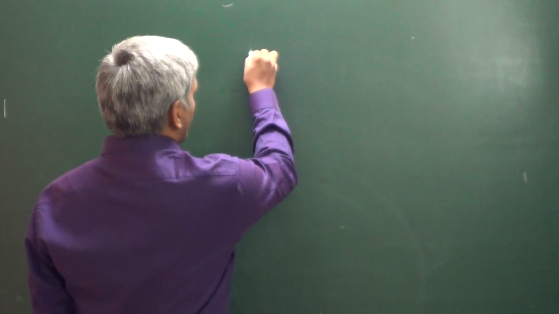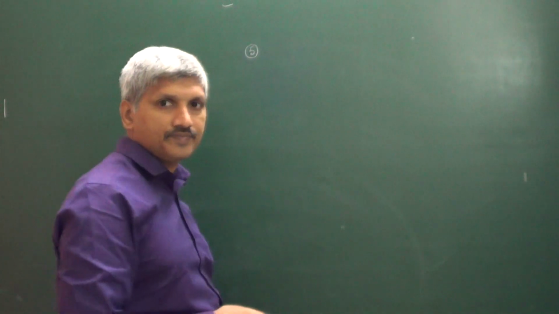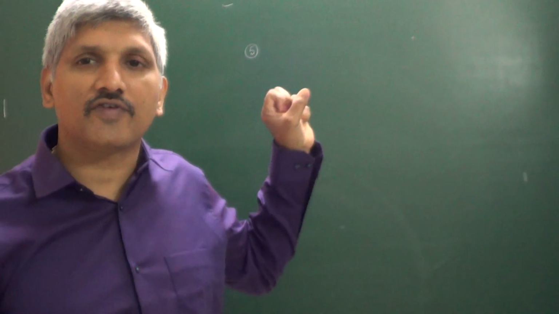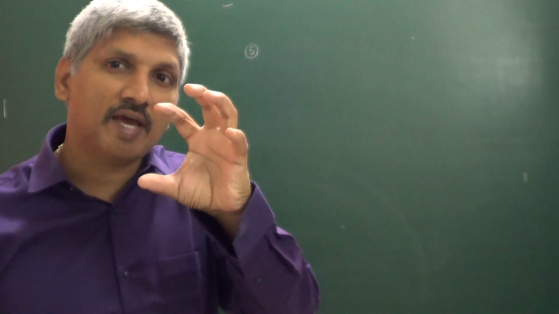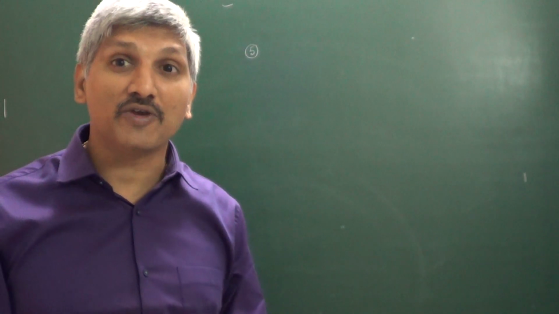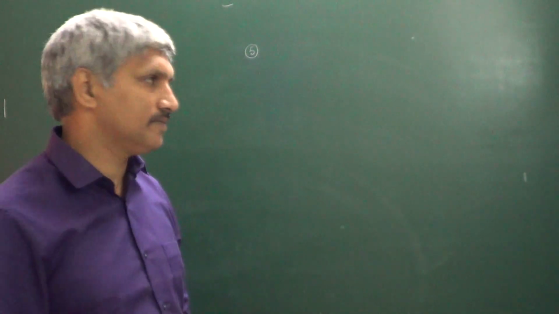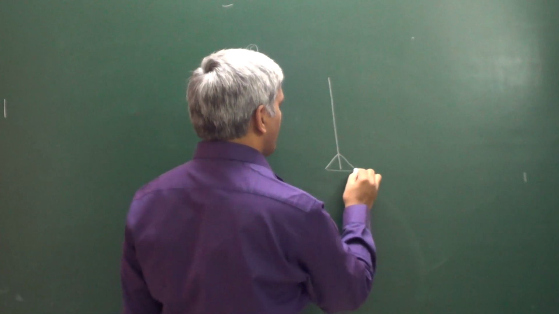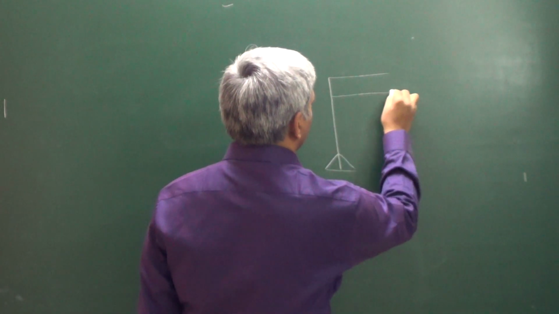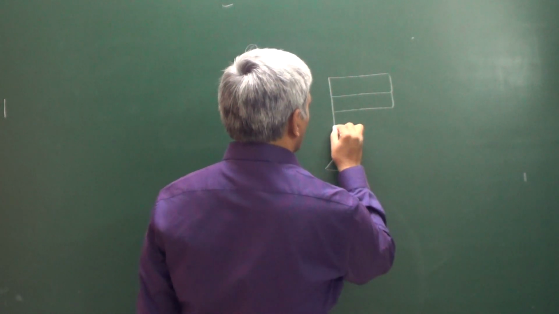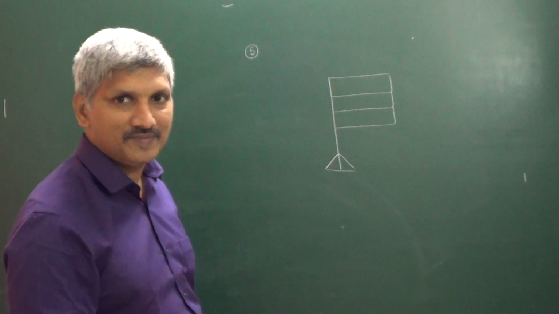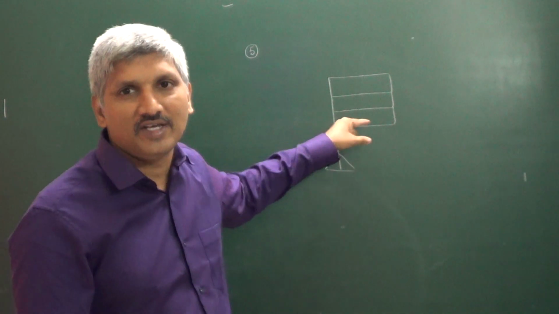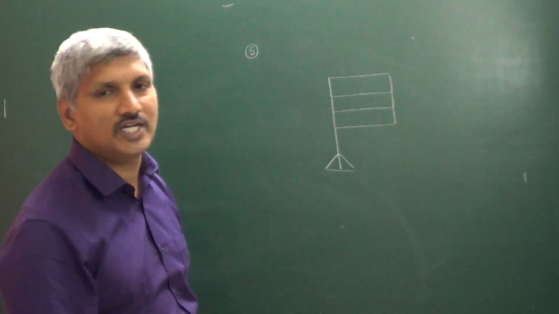He is saying 5 different colored flags are there. By using these 5 different colored flags, how many different types of signals can we generate by using 3 flags at a time? So in total we have 5 different colored flags, and at a time we have to use 3 flags. That means 3 different colors we can fill. Among these 5, only 3 different colors we have to fill here. So how many different types of signals can we generate, he is asking.